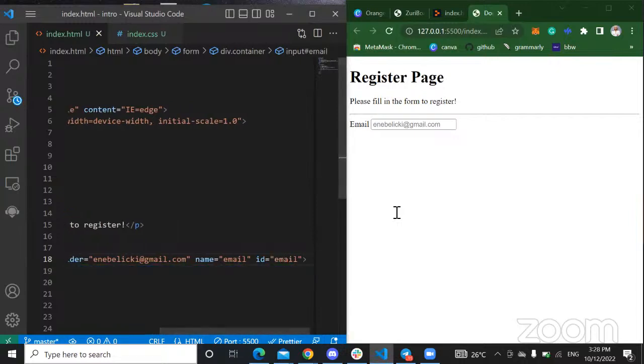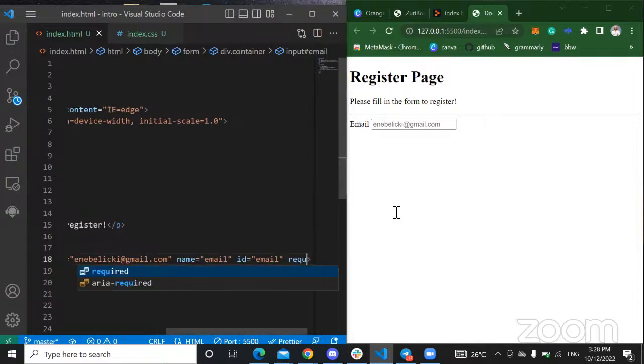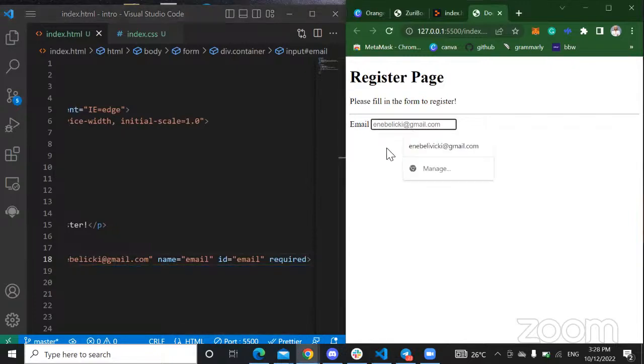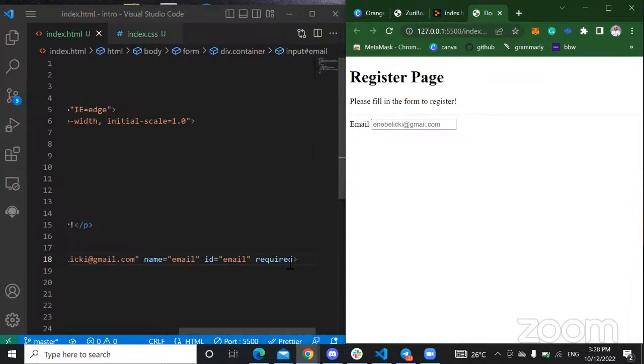So you give the input an ID of email, and then you have to set it to required. So this required will make sure that the individual actually fills in this part of the form, right? You can look up what required means to understand it better, right?